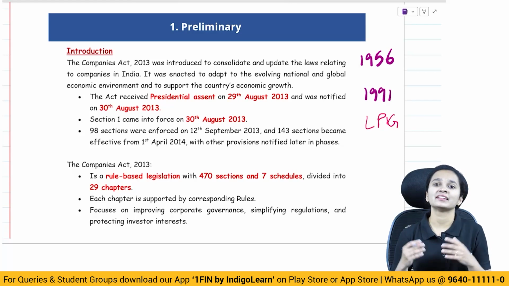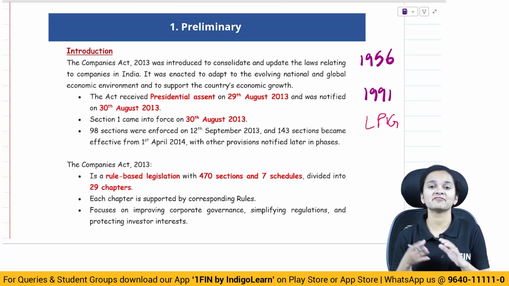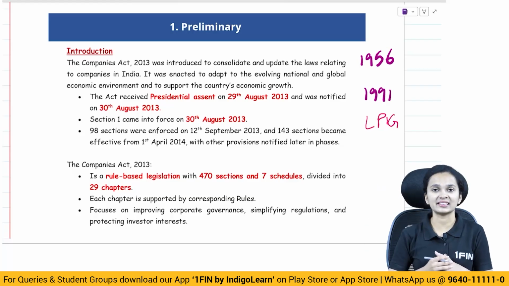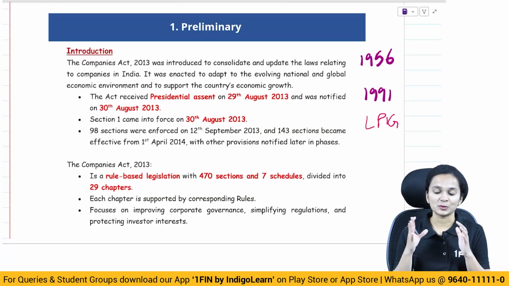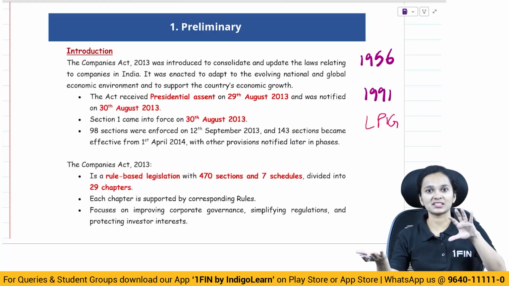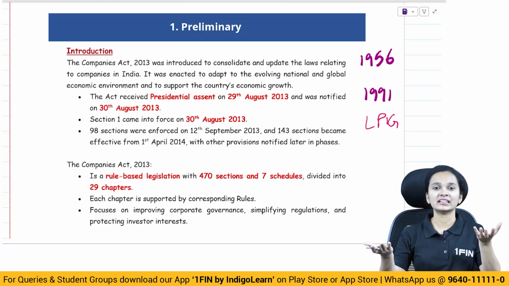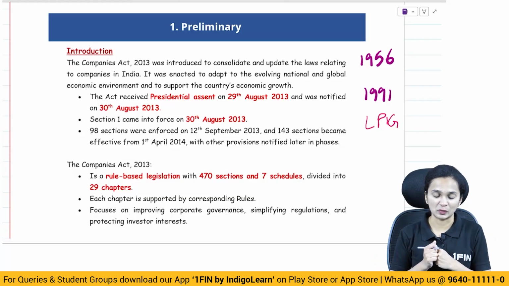That is where they started making the new Companies Act, and finally in the year 2013, this act actually came into existence. So that is how the shift happened from 1956 to 2013. It was a very important and very significant shift.